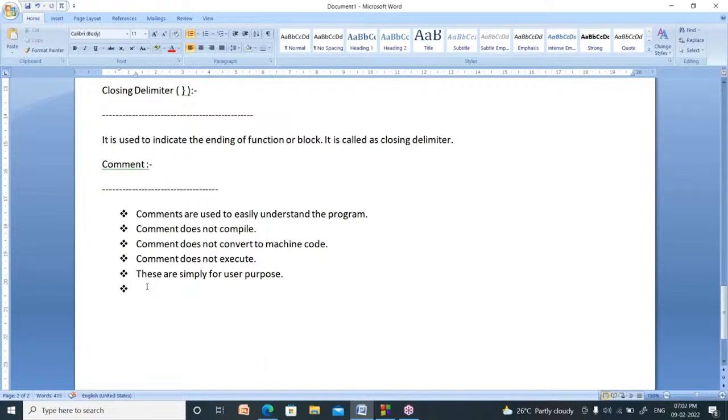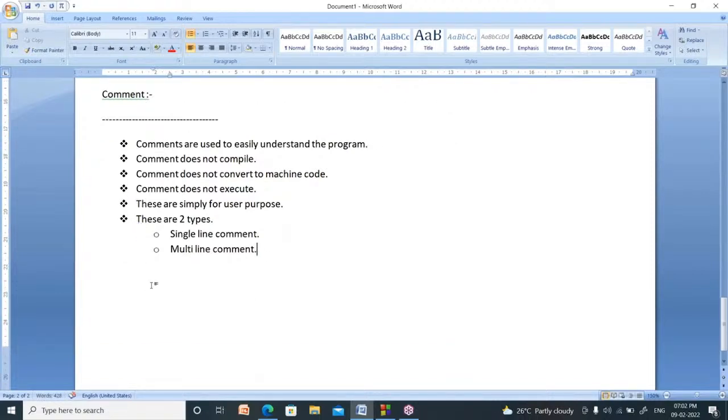There are two types of comments. How many types of comments are there? Two types. One is single line comment. Second one is multi-line comment. How many types of comments are there? Two types of comments are there. Single line comment and multi-line comment.